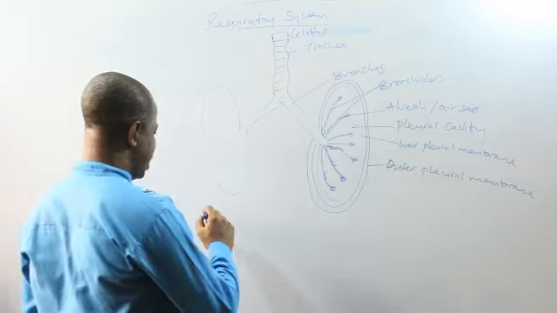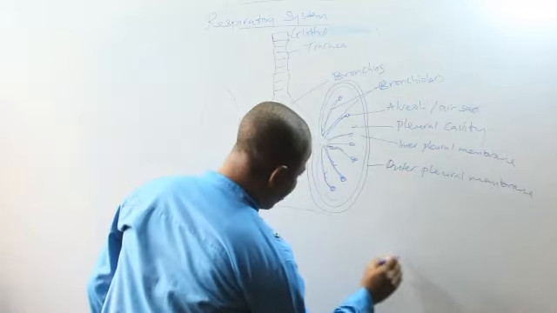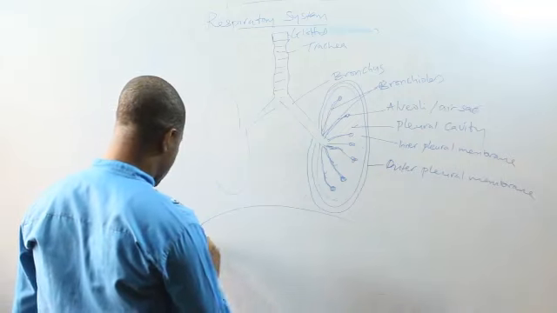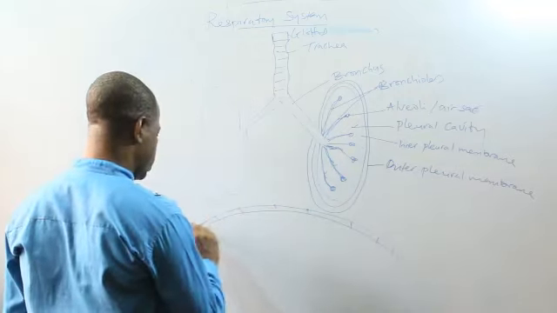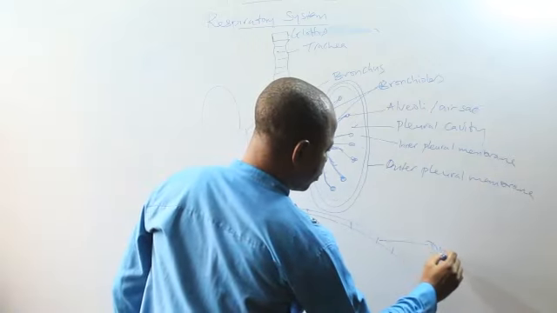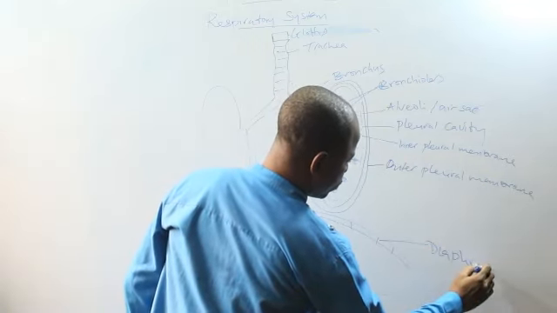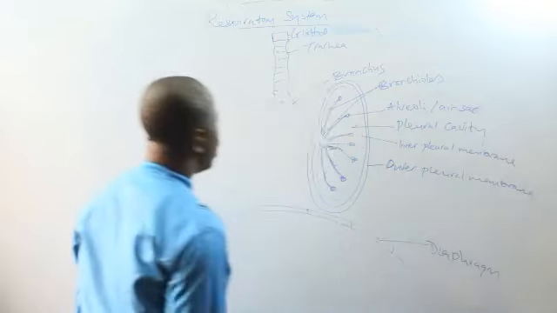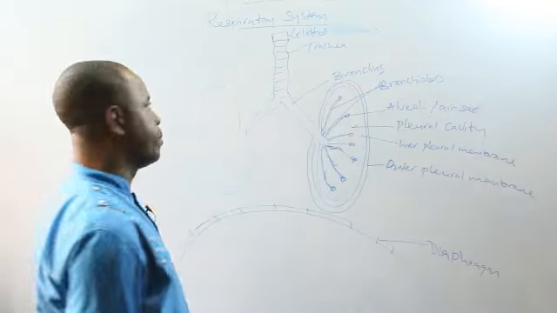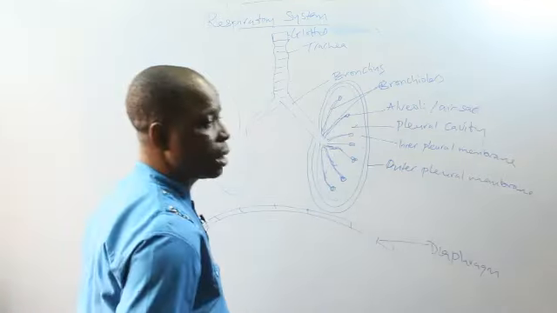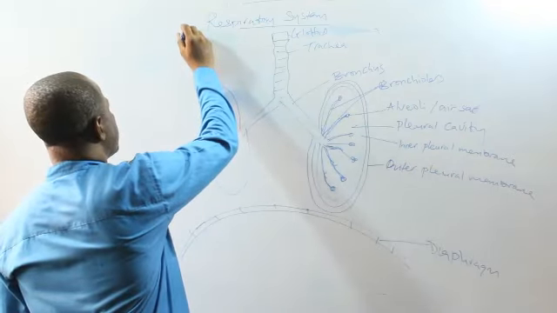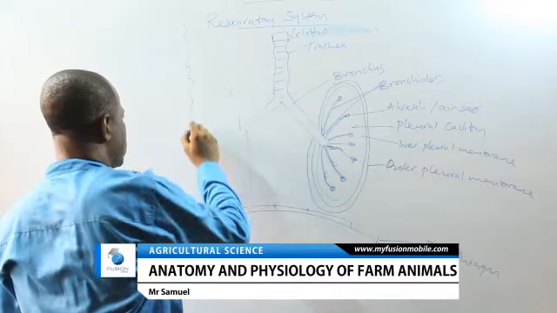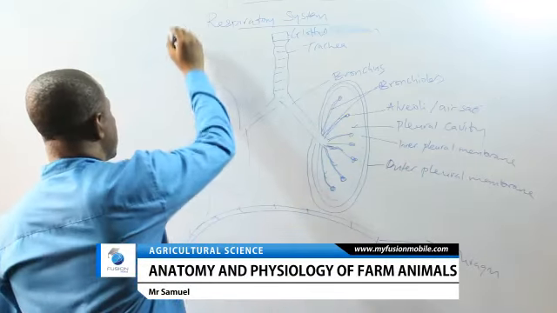Now, underneath of it, you have what we call the diaphragm. Diaphragm is useful for respiration. Now, you also have what we call cut ribs and intercostal muscles. So you have cut ribs. These that I'm drawing are the cut ribs.